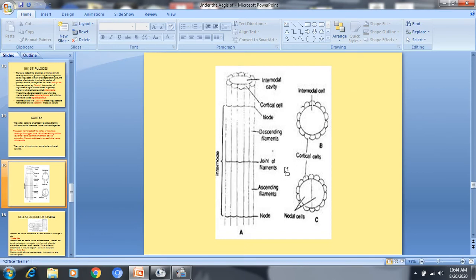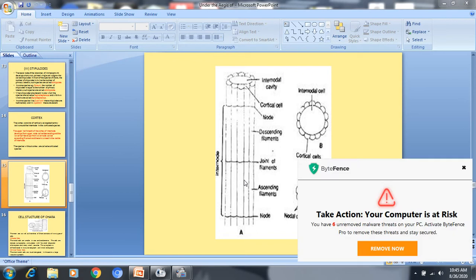And this is visible in this surface view. There is a central internodal cell and the cortical cells in a single cell series surround these internodal cells. Now the peripheral cells of the upper node divide and form filaments which hang downward, and the lower node also in the same pattern, peripheral cells of the lower node divide and form the filament